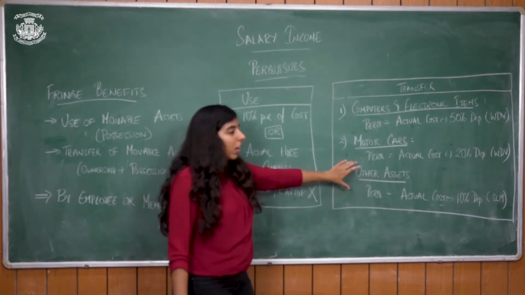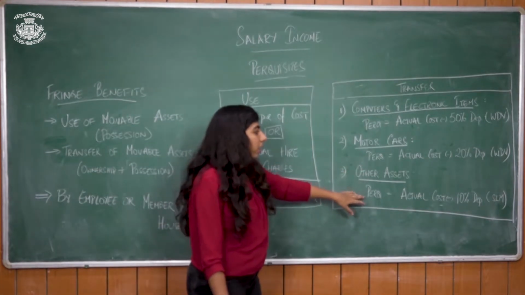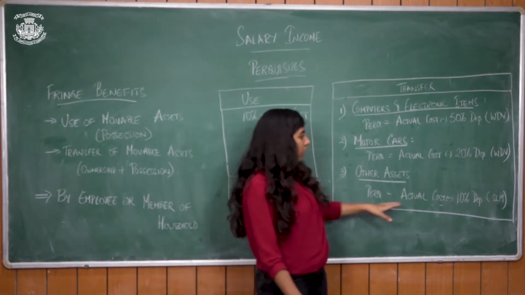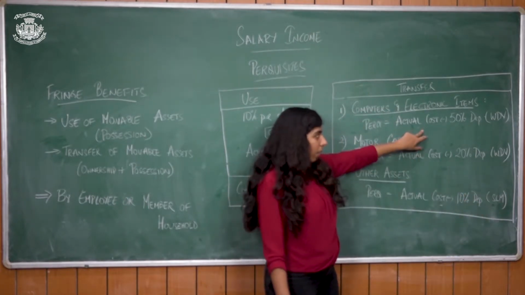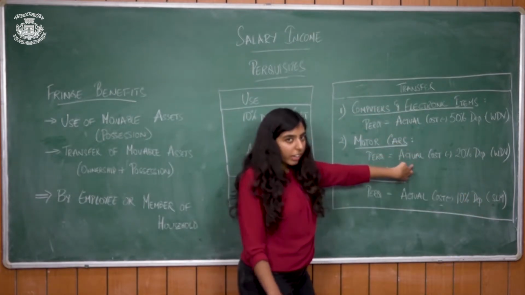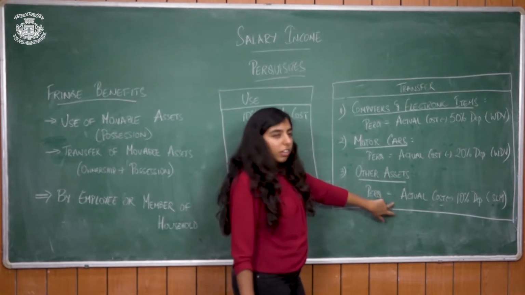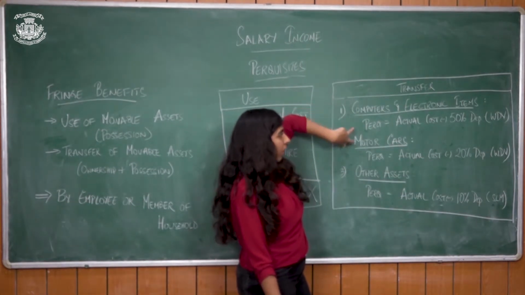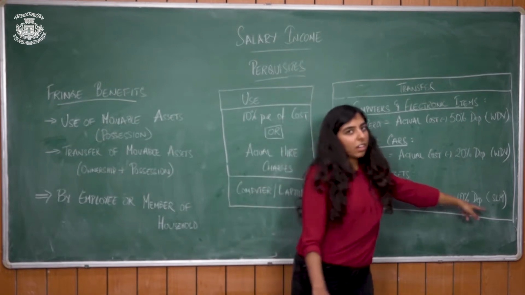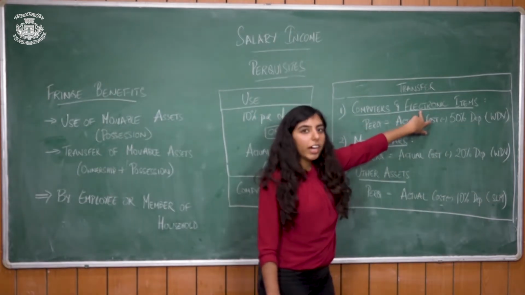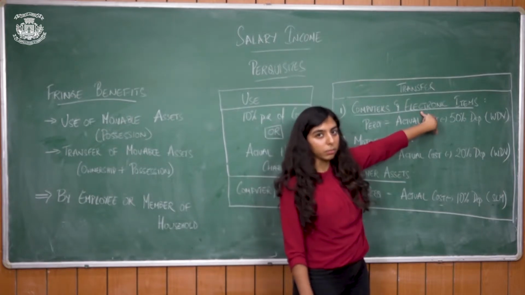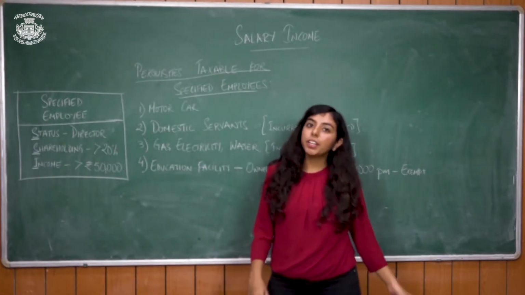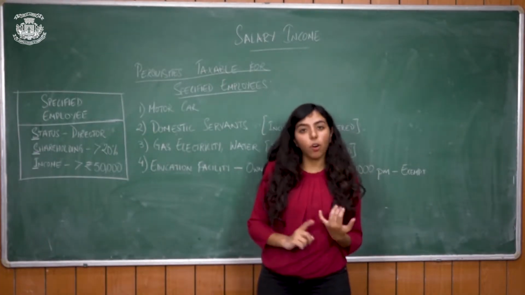In case of all other assets, the value of perquisite will be actual cost minus depreciation under SLM. So this one is WDV. This category is again WDV. But other assets which are not specified, that is, other than computers and motor cars, will be SLM. However, electronic items don't include home appliances, they include all other electronic items. So far we've completed perquisites that are taxable in all cases.